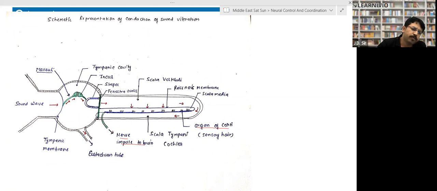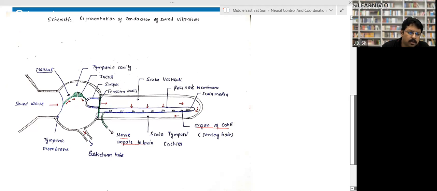So the sound wave comes from the external environment. This sound wave hits the membrane, called the tympanic membrane, and creates vibration. So this was the external ear part. The vibration reaches the middle ear.